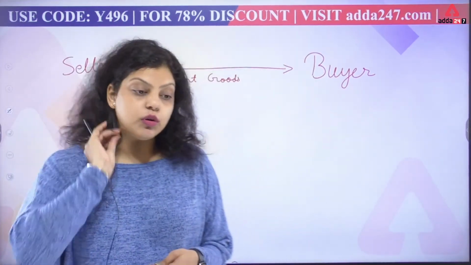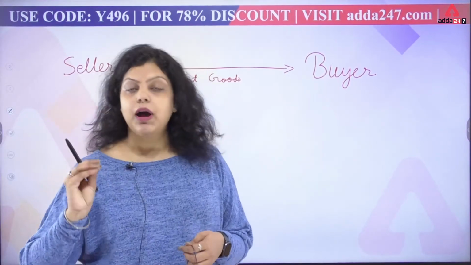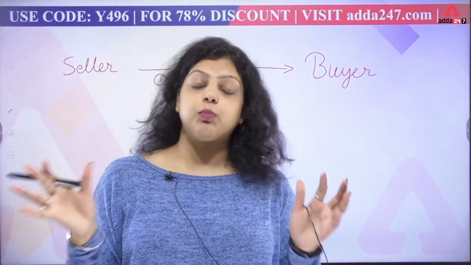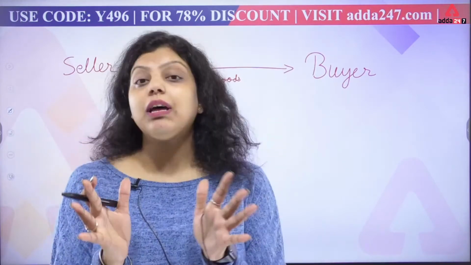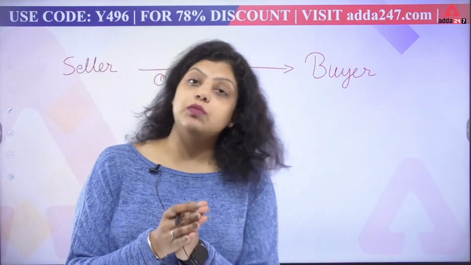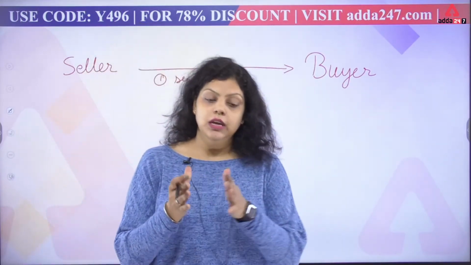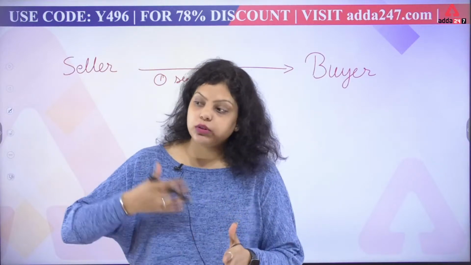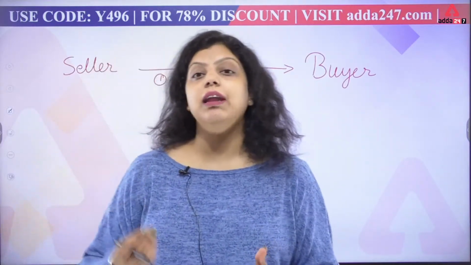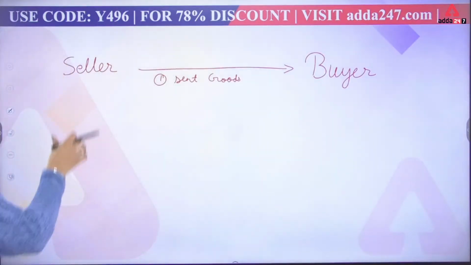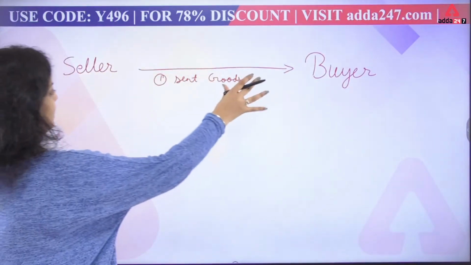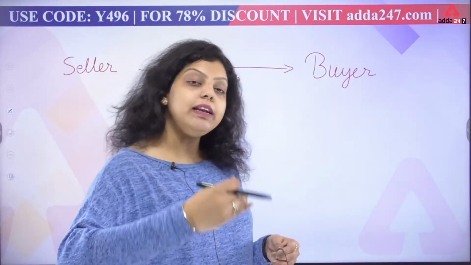First of all, let's understand step by step how factoring or forfeiting works. Both work similarly, but the only difference is that when it comes to factoring, we use buyer and seller, and when it comes to forfeiting, we use exporters and importers. So there are two parties, one is the seller and the other is the buyer, and the seller has sent the goods to the buyer.